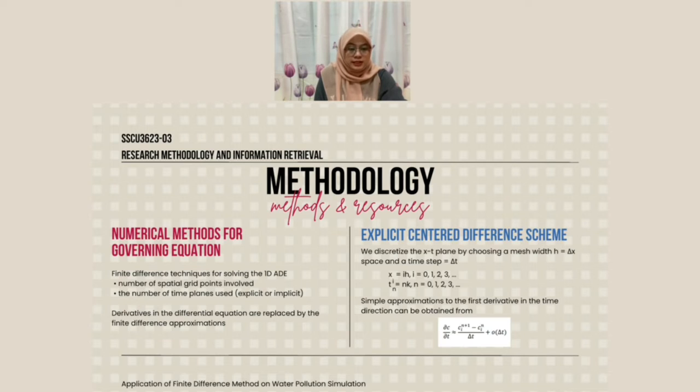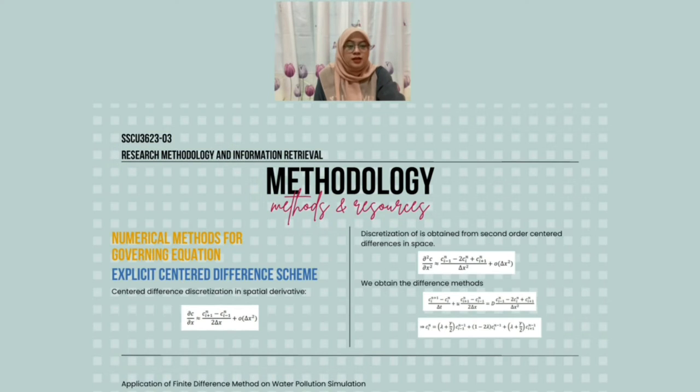In order to develop the scheme, we discretize the x-t plane by choosing a mesh width, space, and a time step. The finite difference methods we will develop produce approximations to the solution at the discrete points by the following. Simple approximations to the first derivative in the time direction can be obtained from the following. Centered difference discretization in partial derivatives is as follows. The discretization is obtained from second-order centered differences in space, and then we obtain the following difference methods.